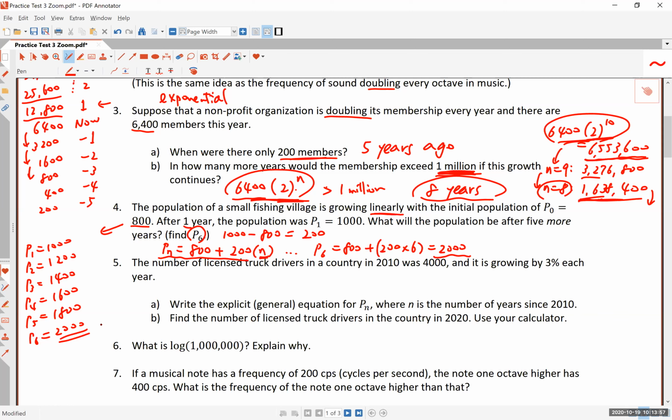Of course, there would have been a problem if it says find the population 30 years from now or 100 years from now. Then you do not want to do this manually like this. You probably want to do it this way, using a direct formula that you will have to write down.